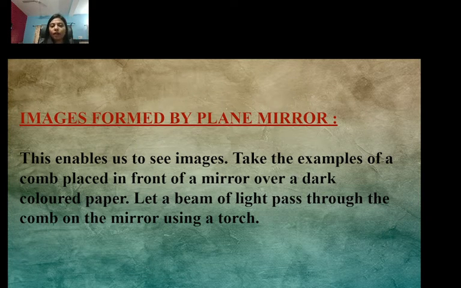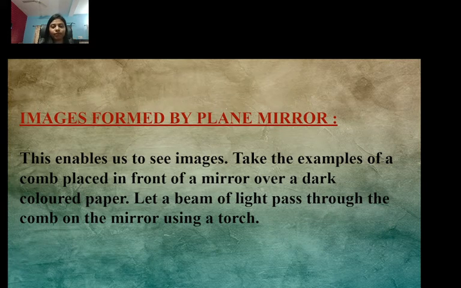So what you have to do is take a comb first of all and place it in front of the mirror, over a dark colored paper. Then let a beam of light pass through the comb onto the mirror using a torch. You take a torch, light it, and pass the light through the comb to the mirror. There you will see the images of the light and the comb.